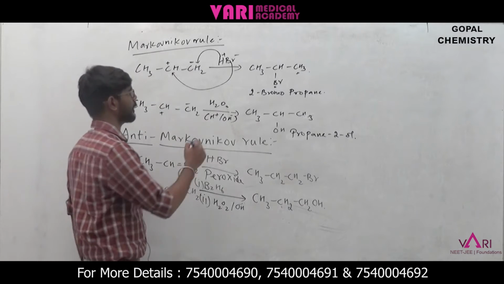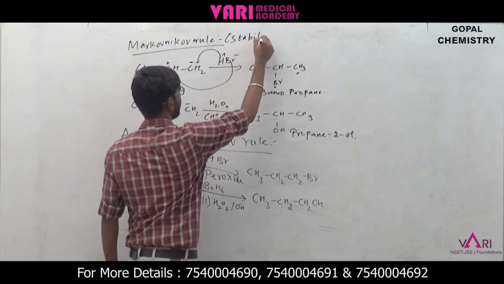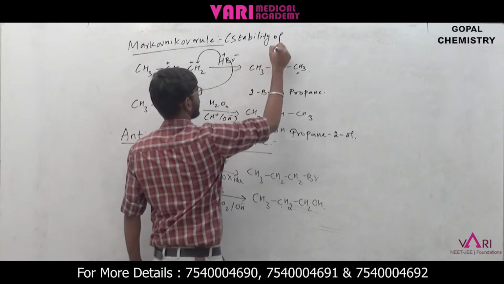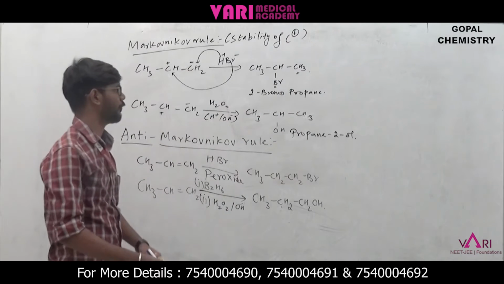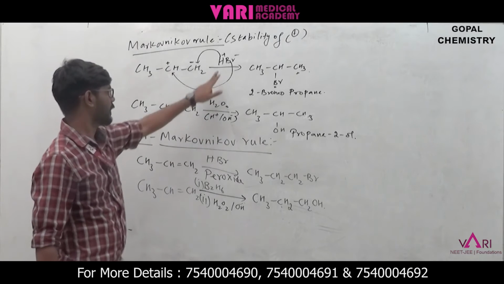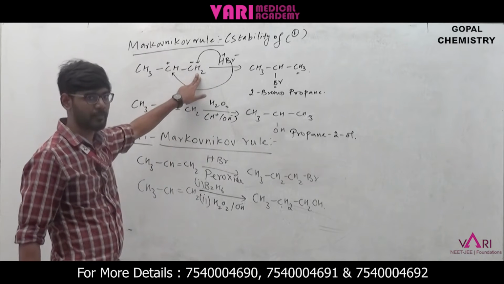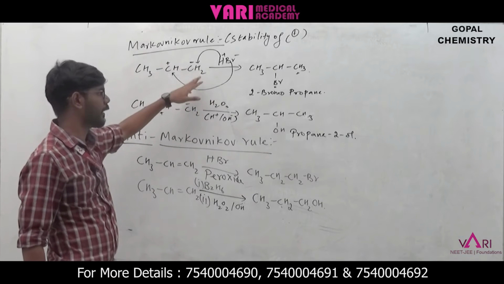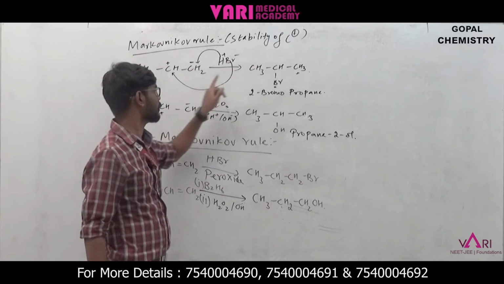Here the main point is that the stability of the carbocation has to be considered. If you see it simply, in the addition of HBr, the hydrogen goes to the alkene carbon where the hydrogens are maximum. That is a very simple technique, but at the advanced level you have the carbocation, right?